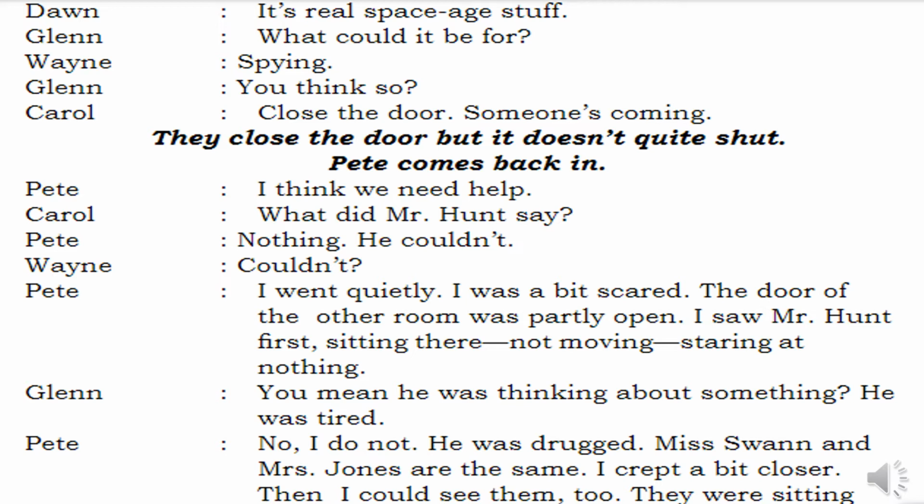Glenn asks, what could it be for? What is the use of it? Wayne says, spying. Spying means detecting. Glenn says, you think so? Do you think it is for detecting or spying on something? Carol says, close the door. Someone's coming. Close the door, Wayne. Someone is coming. They close the door, but it doesn't quite shut. Petey comes back in. They were trying to close the door, but it was not getting shut. Then they saw it was Petey who came inside.